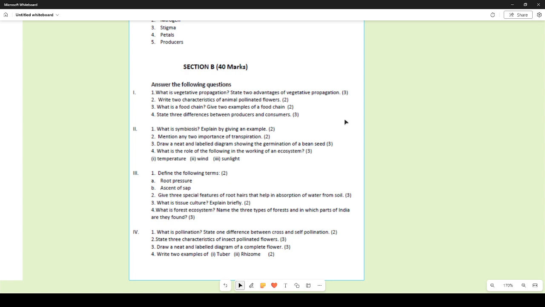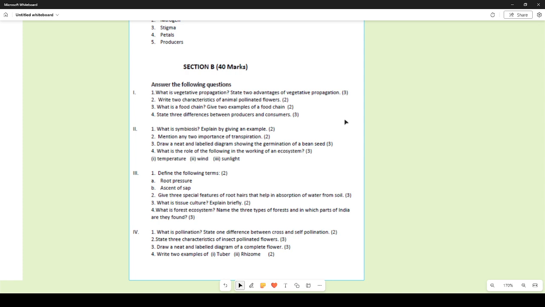What is the role of the following in the working of an ecosystem? Temperature. Temperature is very important because many of the flowers open up or bloom according to the temperature. Some flowers you will find bloom in summertime, some in wintertime, or if the weather shifts, then the plants show some kind of different behavior. Some plants are nocturnal plants, and like that, not just plants but animals as well.